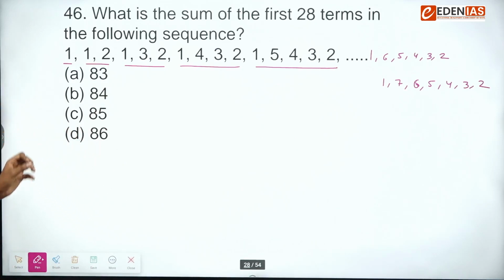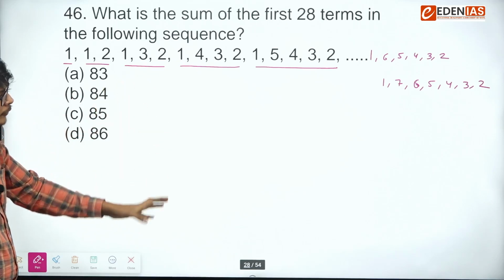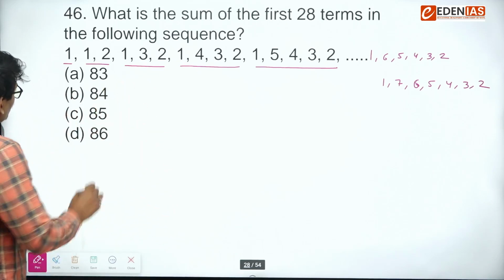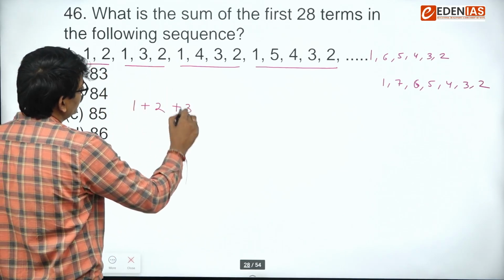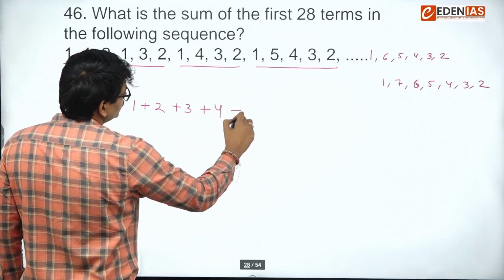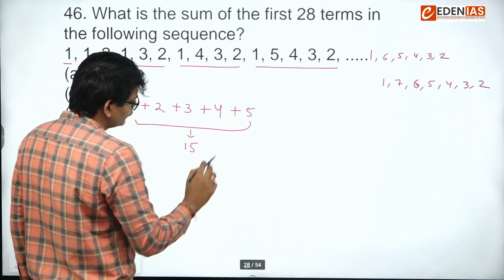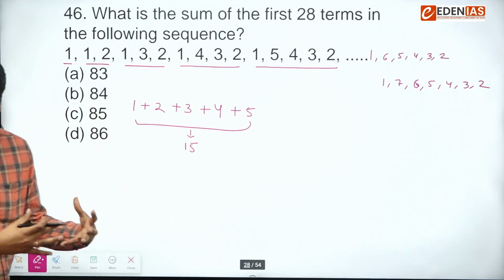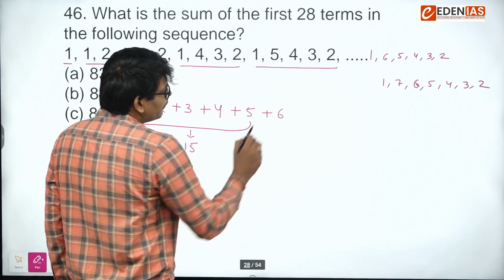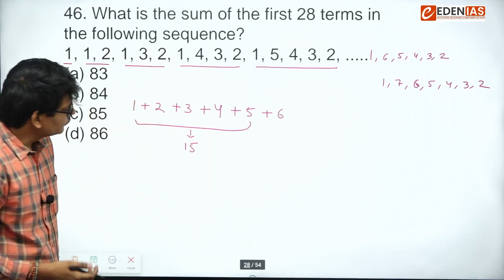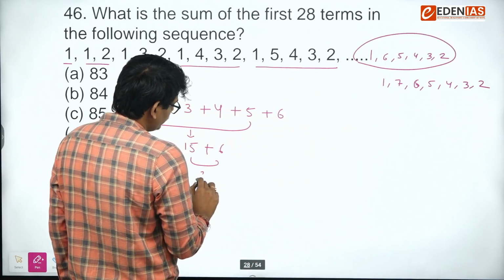What is the sum of the first 28 terms? So we have to find 28 terms in that sequence. This sequence will go to infinity, but we have to look at the first 28 terms. So this is 1, here the number of terms is 2, here the number of terms is 3, then 4, then 5. So if I add up, this is 15. I'm finding out the number of terms initially, then we will look at the sum. If I take another pattern, I will get 6 more terms, so 15 plus 6, 21.